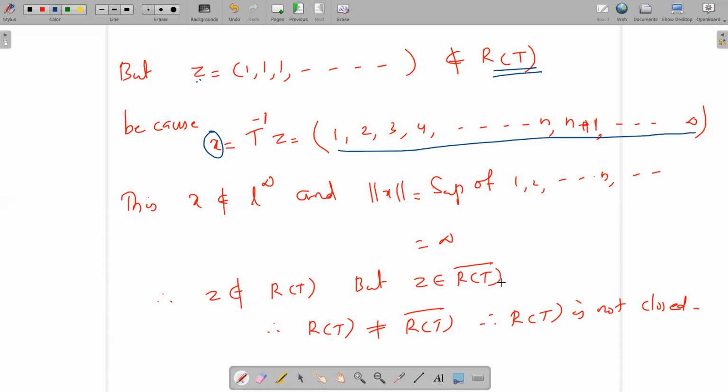But z in fact belongs to the closure of the range of T. So these two sets are different. The range of T and the closure of the range of T are different. Therefore, the range of T is not a closed set. And that is the proof.